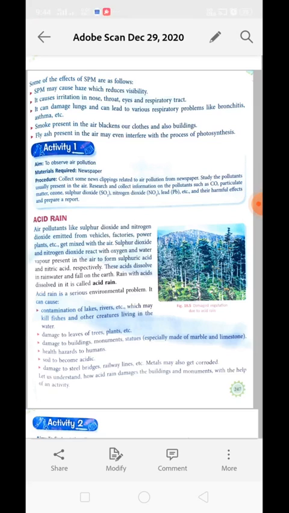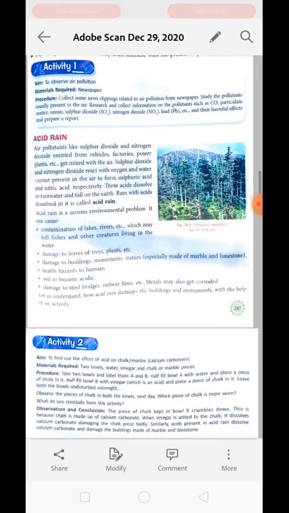Okay, now activity 1 over here is to observe air pollution. The material required is a newspaper. Collect some news clippings related to air pollution from the newspaper and study the pollutants usually present in the air. Research and collect all the information and data about carbon dioxide, ozone, sulfur dioxide, nitrogen dioxide, whatever pollutants are mentioned in the newspaper, and make a report of it. Okay class, next is acid.